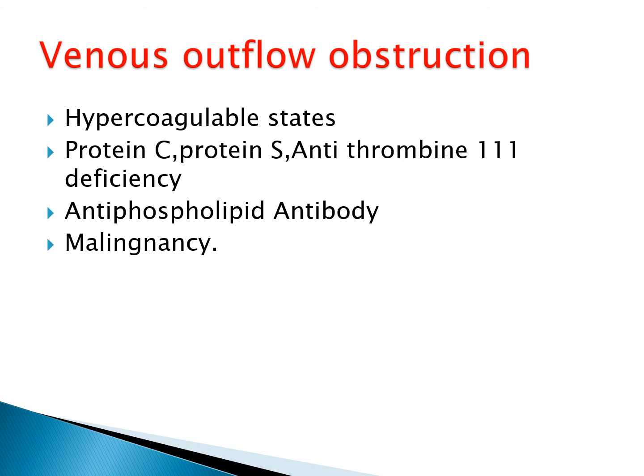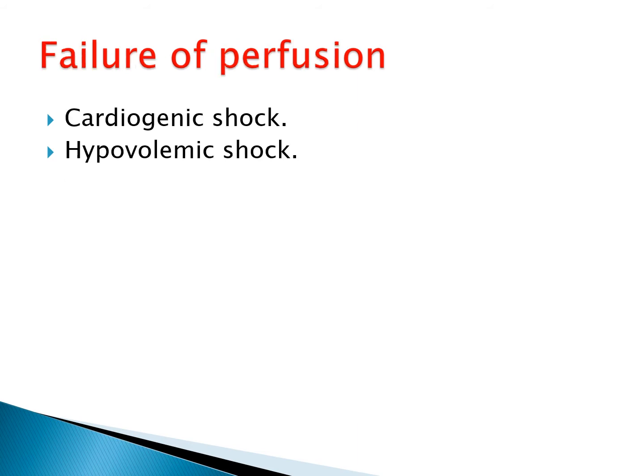Congenital hypercoagulable states mostly comprise deficiency of protein C, protein S, and antithrombin 3. Then it might be caused by antiphospholipid antibodies and different types of malignancies which cause hypercoagulability, just like the blast crisis of myeloid leukemia, and another example is polycythemia rubra vera and many other malignancies.